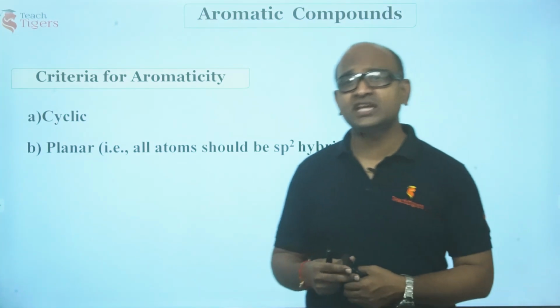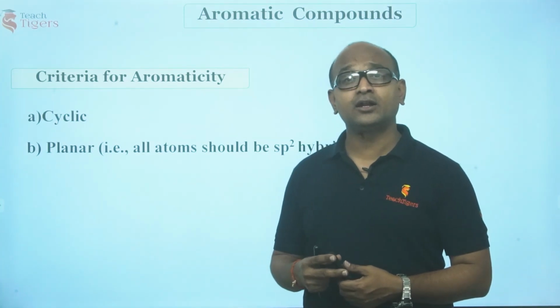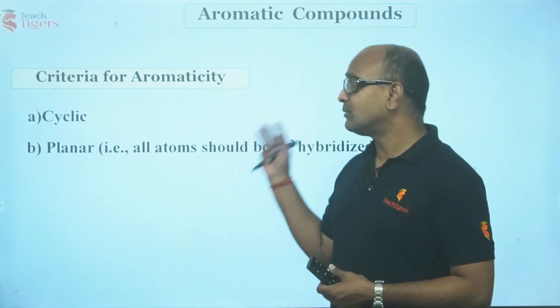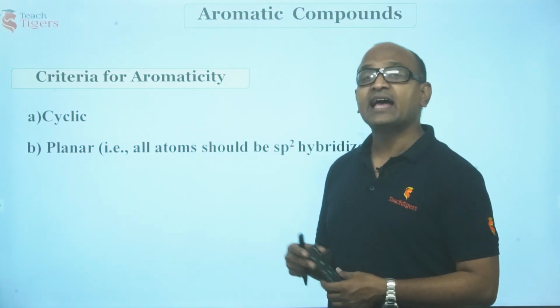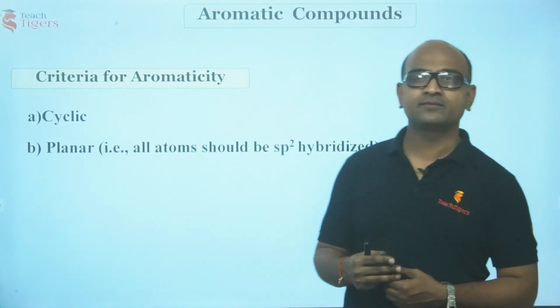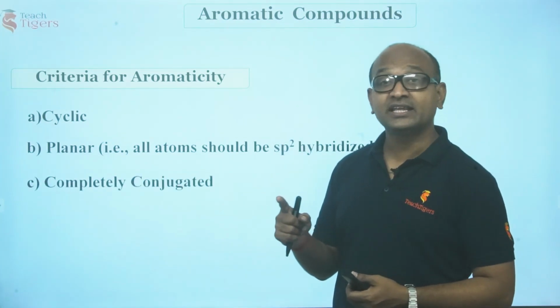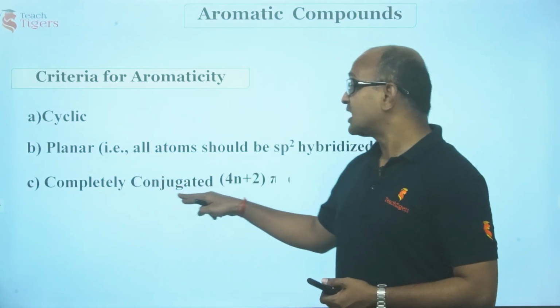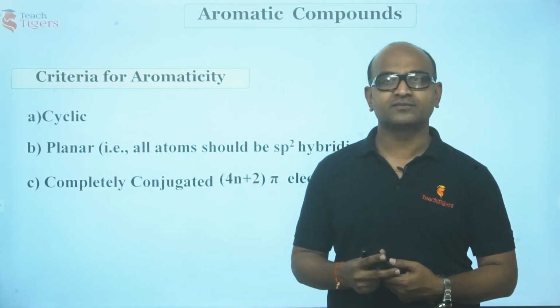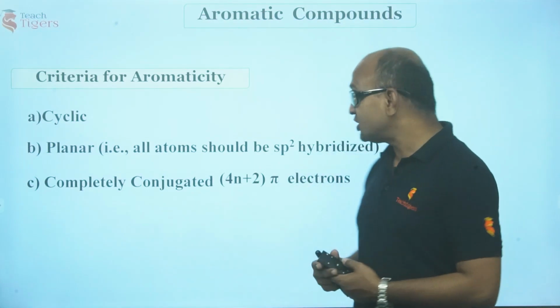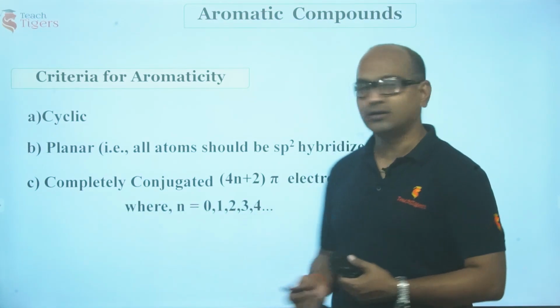If it is sp3, it becomes tetrahedral, non-planar. So the atom which is involved in the cyclic ring has to be sp2 hybridized. And a very important thing, it should have completely delocalized 4n plus 2 pi electrons, where n can be 0, 1, 2, 3 or so on.